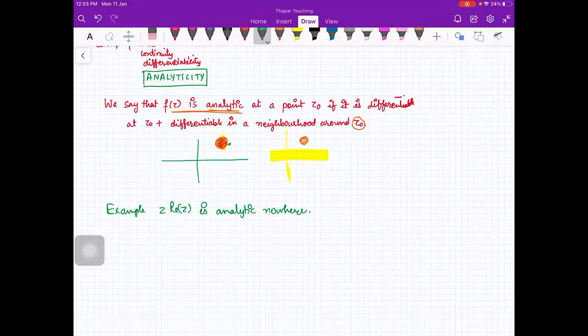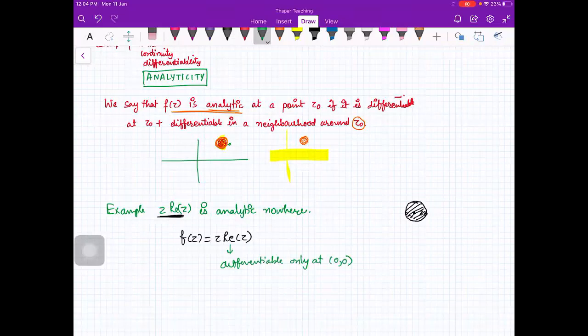Ma'am, can you please again explain the analytic? Yeah. So we are saying a function is analytic at a point z naught if it is differentiable at z naught plus it is differentiable in a small neighborhood of z naught everywhere. Okay. So if you look at this function f of z is equal to z real of z, this function is differentiable at 0, 0. We just proved in the last example, differentiable only at 0, 0. Now if I ask you, is it analytic at 0, 0?